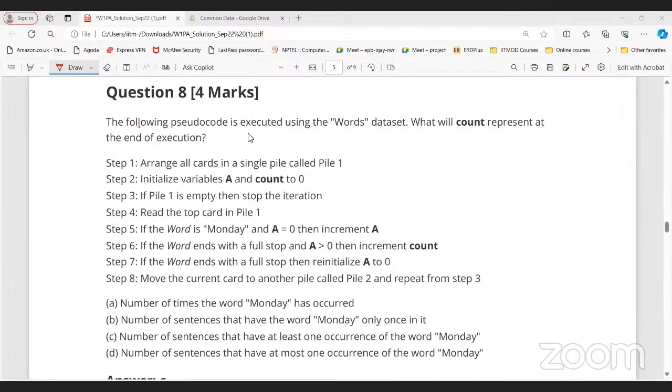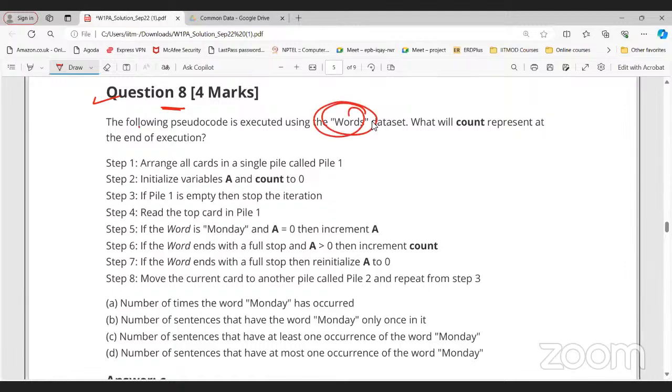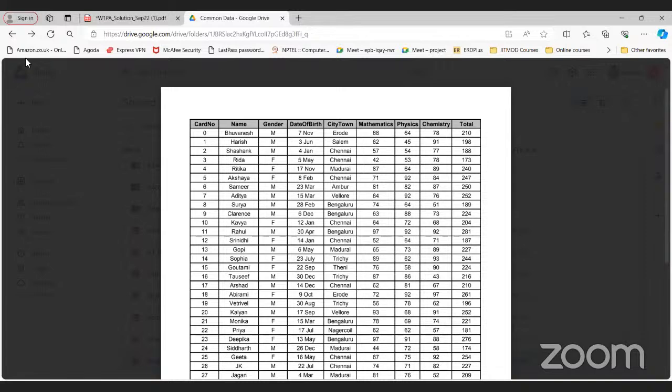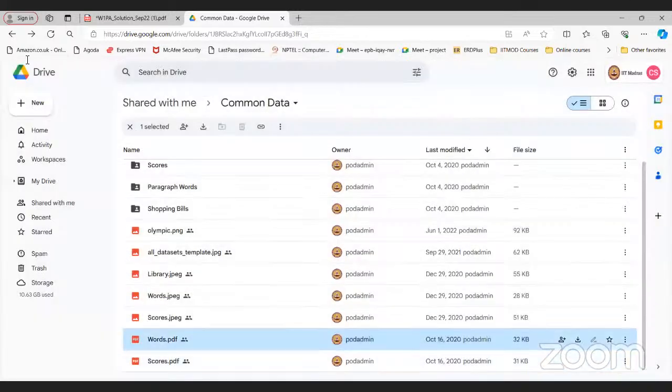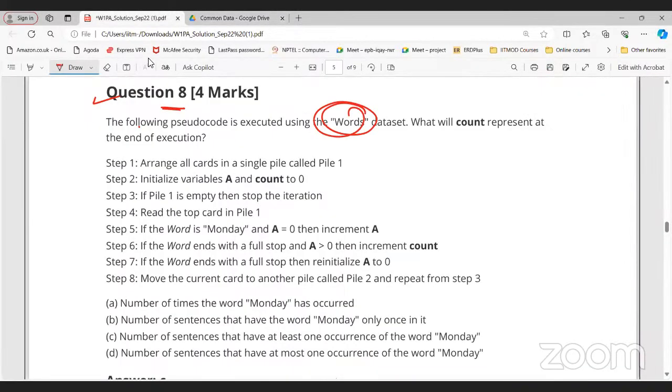Okay, now let's discuss the next question, question number 8. Again, the code is executed using the words dataset. The same dataset, we need to use the words dataset, so just go to words.pdf. What will count represent? We are interested in finding the value of count, right? So go to the step: arrange all cards in a single pile, initialize variable A to 0 and count to 0.